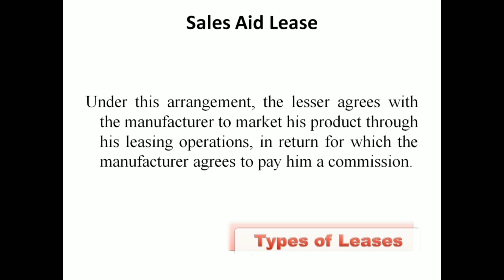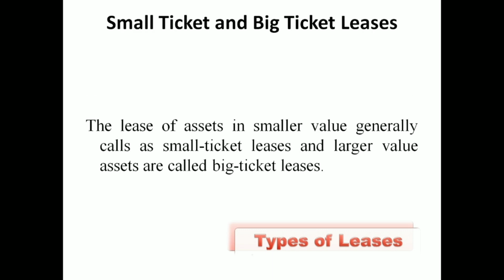Then another one is a sale aid lease. Under this agreement, the leaser agrees with the manufacturer to market his product through his leasing operation. So an option is given to the manufacturer to market his product through the leasing operation. That is the advantage of this leasing situation. In this case, when the product is sold by the lease agreement, the manufacturer pays a certain amount as a commission. That is the importance of sale aid leasing.